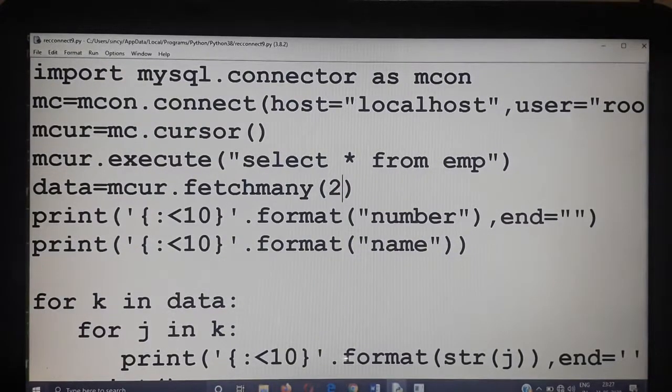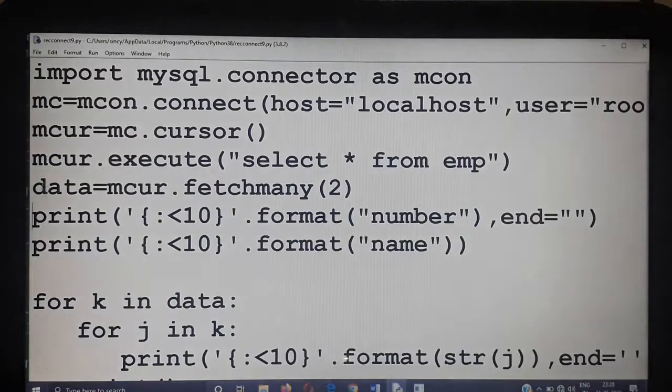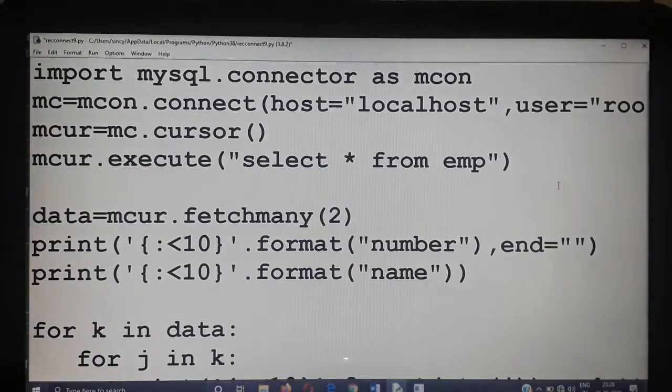When you use this fetchone function, fetchall will extract the entire records at the same time. Fetchone will extract only one record at a time. But I want to display the entire content of the table on my screen. So one record at a time I want to extract and display the whole content on your screen. For that purpose I am going to edit this program in this way.